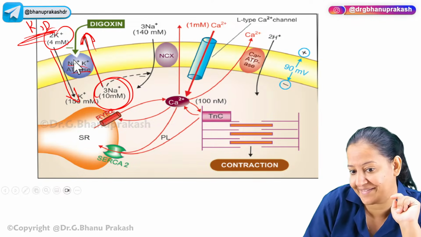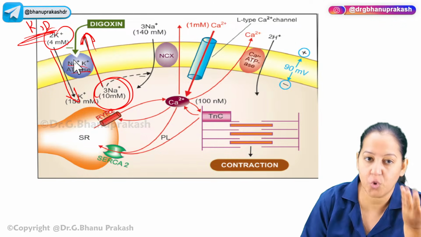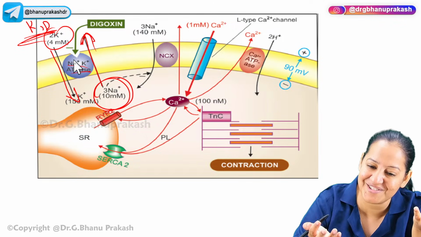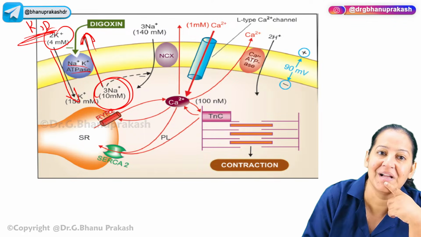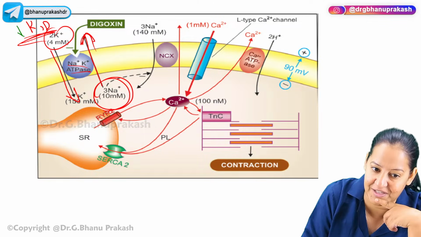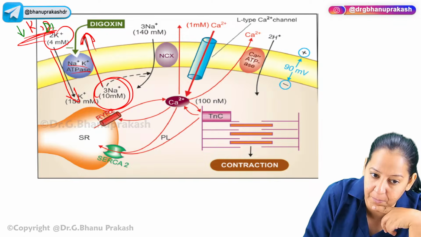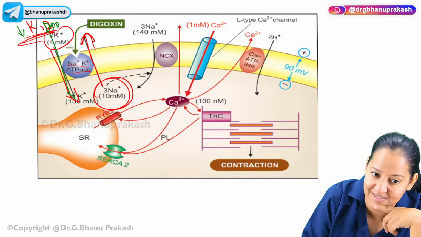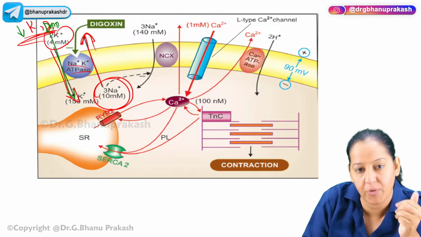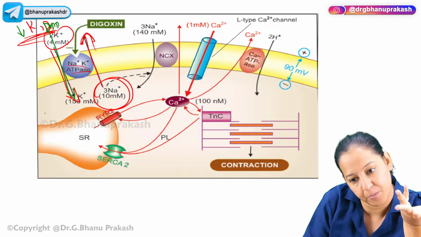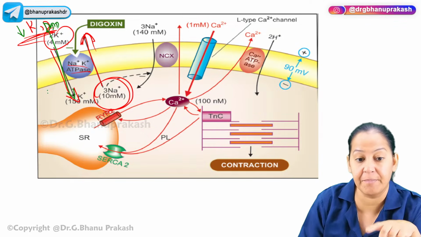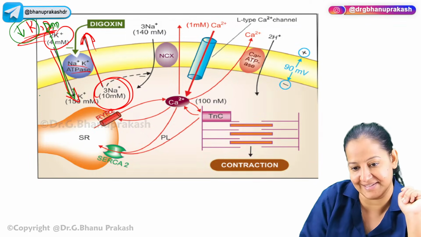Only one of them can go at a time. So who will go? Obviously the one who is more in concentration. So if potassium is less, imagine, more and more digitalis will enter inside. It will cause more and more contraction and more and more adverse effects. So adverse effects will be more if hypokalemia is there.